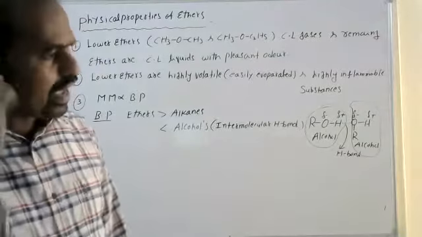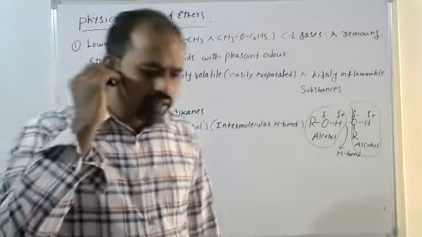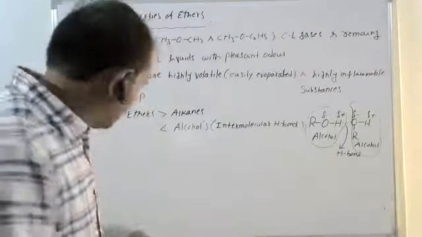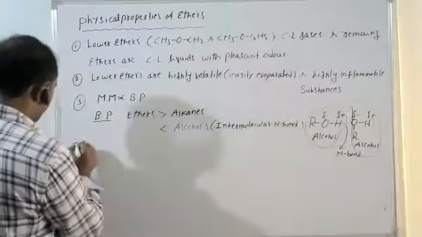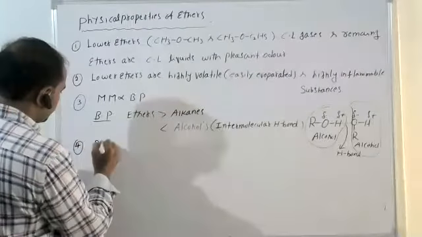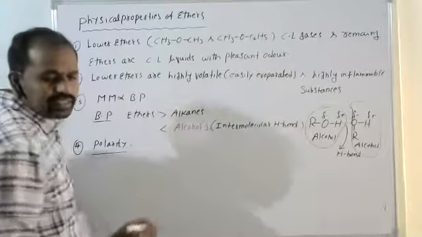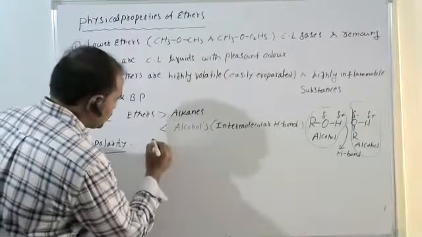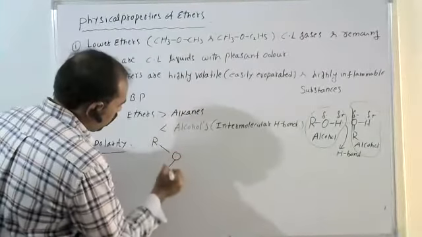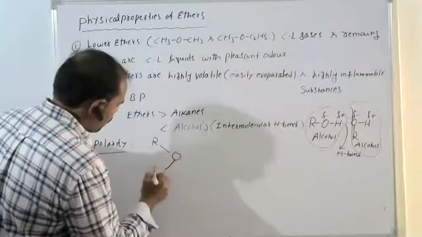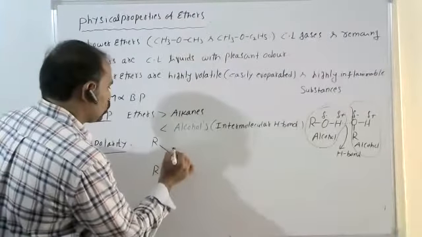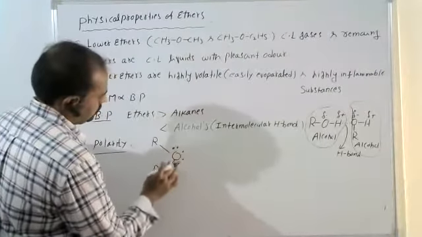At the same time, one more thing: polarity and solubility. Generally ethers, ROR, have two lone pairs present.